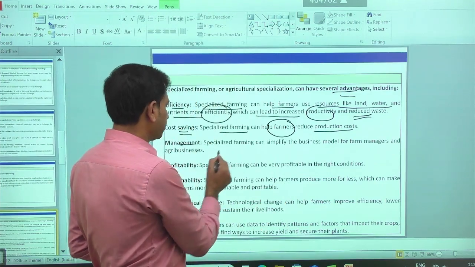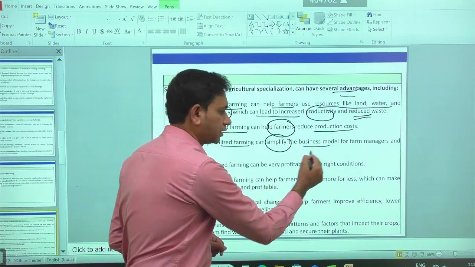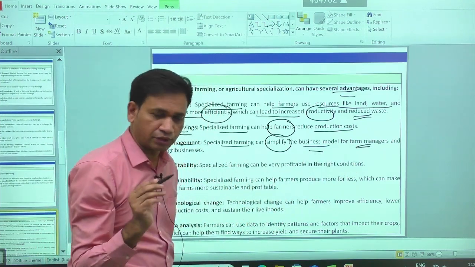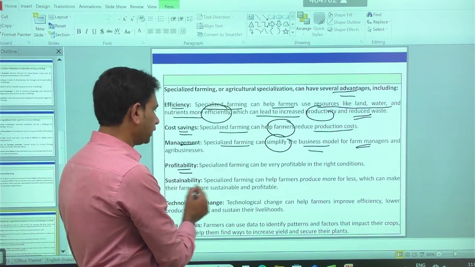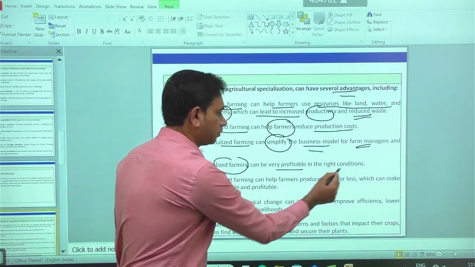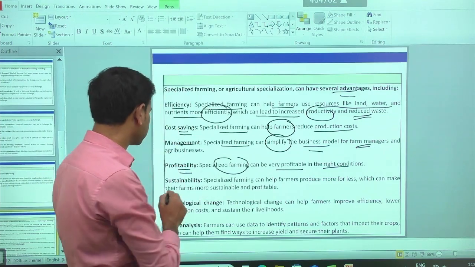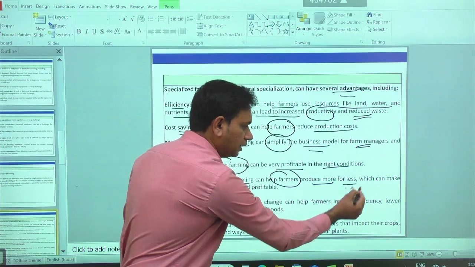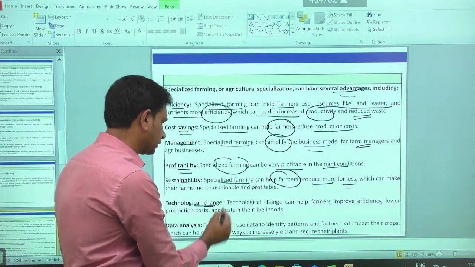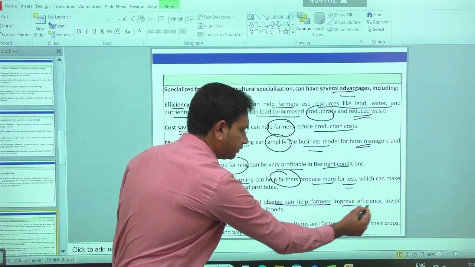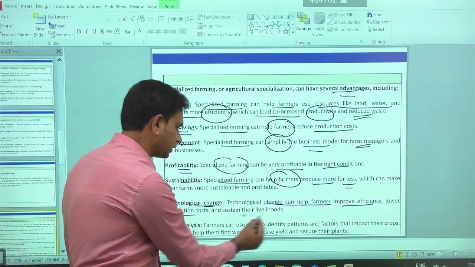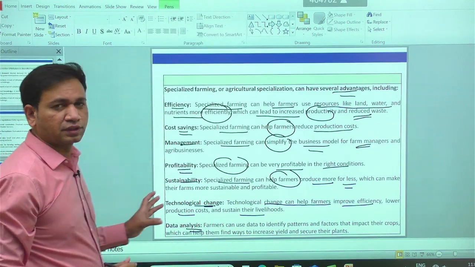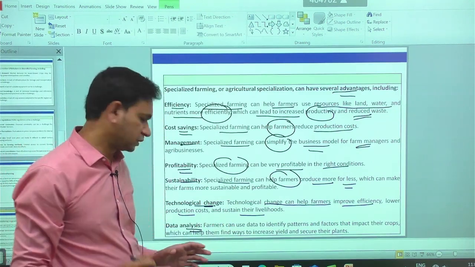Then management: specialized farming can simplify the farm business, and according to the simplification, the farm manager is going to take the decision. Then more profitability: specialized farming can be very profitable in the right condition for the right farmers. Then sustainability: it can help farmers produce more with fewer inputs. Then technological change can help farmers improve efficiency, lower production costs and sustain their livelihoods. Then it helps in data analysis. These are some of the benefits we have if we go with specialized farming.